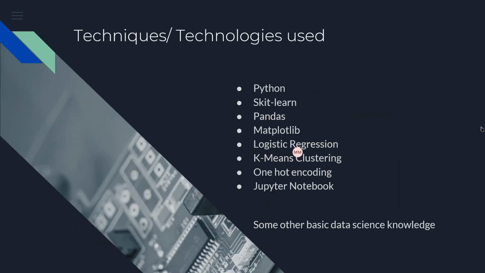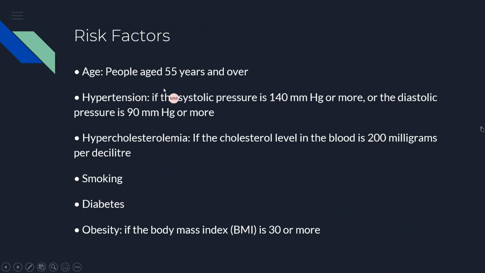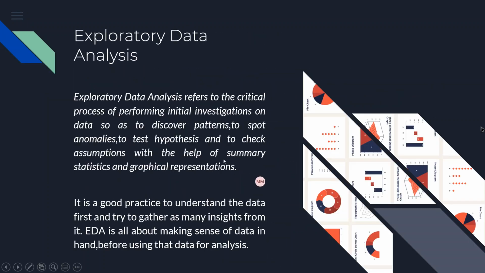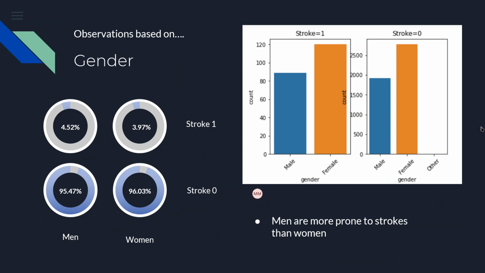In the starting, we were given the assumption that people aged 55 and above are very prone to strokes. So in exploratory data analysis, we will check this assumption and discover patterns regarding this. It is generally a good practice to understand your data first and gain as many insights from the data as possible before doing any machine learning prediction or applying any algorithm on the data. So in exploratory data analysis, we find some observations.